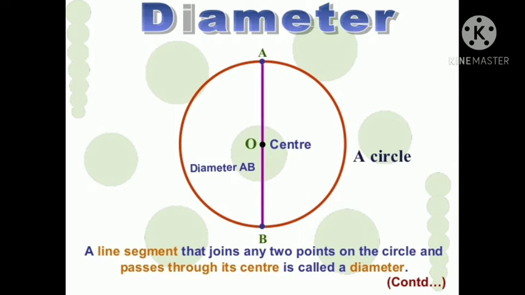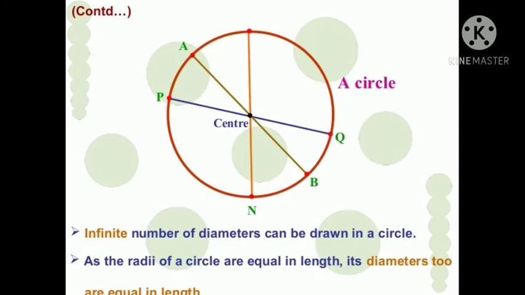Diameter. A line segment that joins any two points on a circle and passes through its center is called a diameter. Here AB is the diameter of the circle and O is the center of the circle. We can draw an infinite number of diameters in a circle. PQ, AB, ON are all diameters of the circle. As radii of a circle are equal in length, similarly diameters also are equal in length.